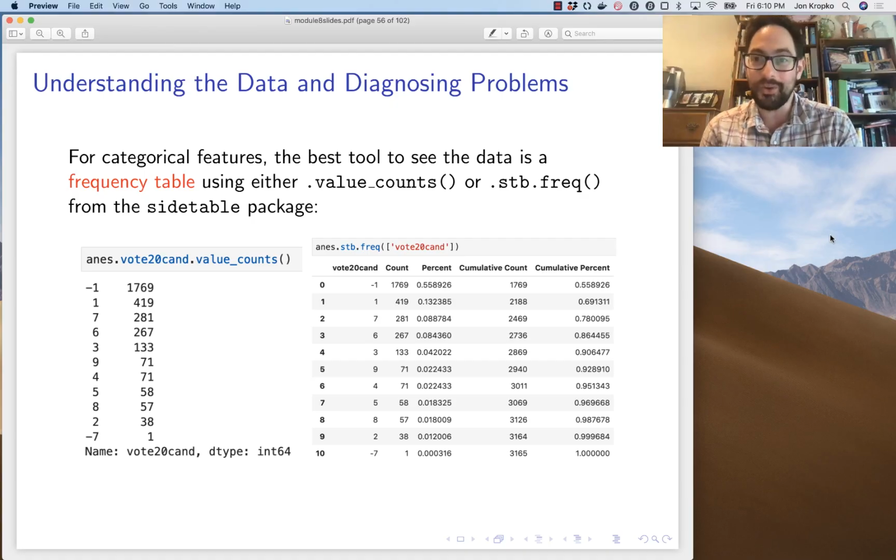I have to look at the codebook, and that's part of what we're going to be doing with this data. The difference between value counts and stb freq is that stb comes from another package called sidetable, and it reports the percents and the cumulative counts and the cumulative percents. It's just a nicer version of value counts.